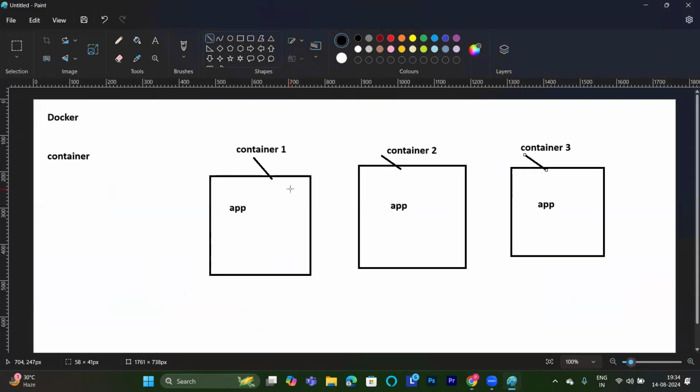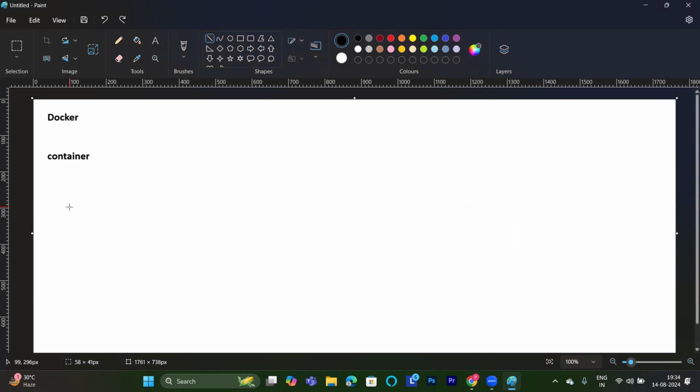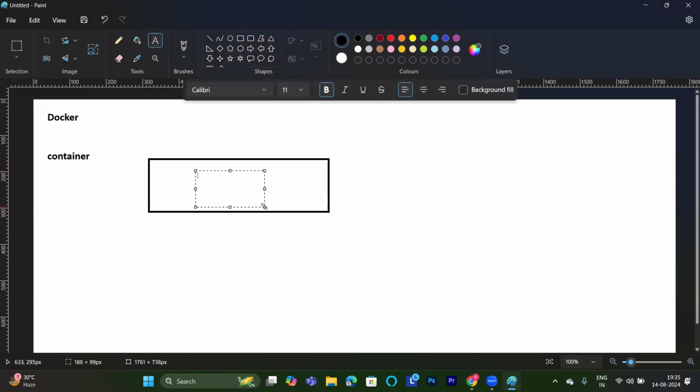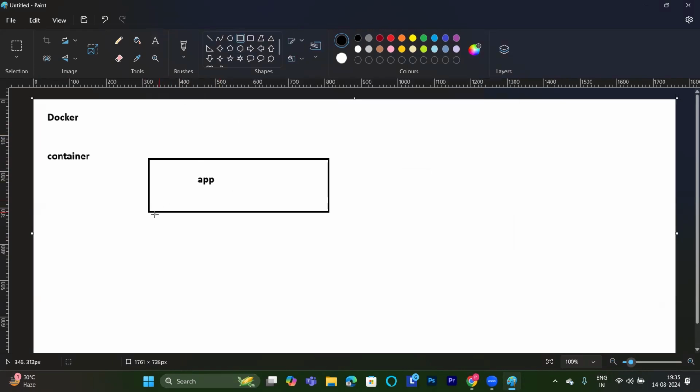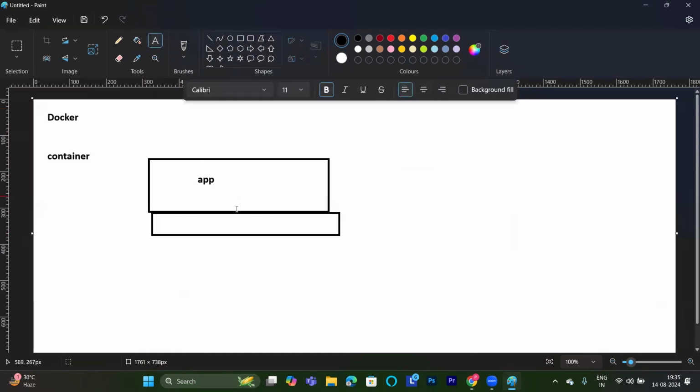Then let's go a little bit deeper. First of all, we need to understand what was the necessity of the containerization tool. Why do we need containers in the market? As I discussed before, if I want to run an application, what is my requirement here? To run this application, what do I need? I need libraries and dependencies according to my application, for my application to run.